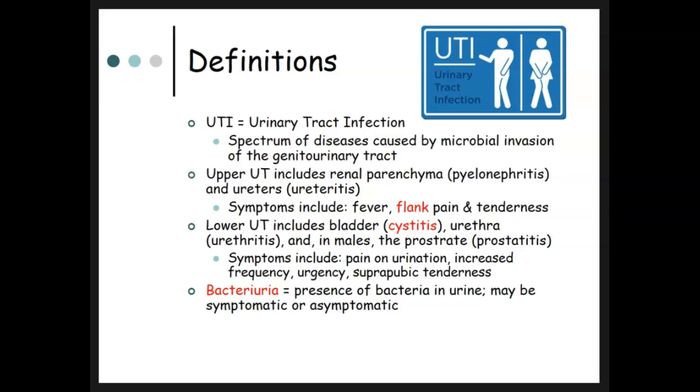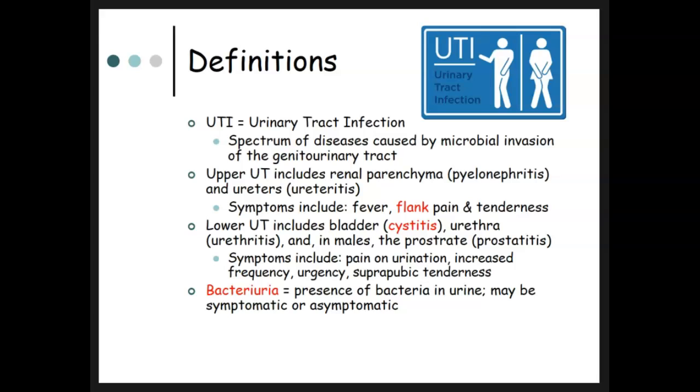The upper urinary tract includes the renal parenchyma. So the inflammation of the renal parenchyma is called pyelonephritis, and the ureters. And if there's an infection in the ureters, it's ureteritis. Symptoms include fever, flank pain, and tenderness.